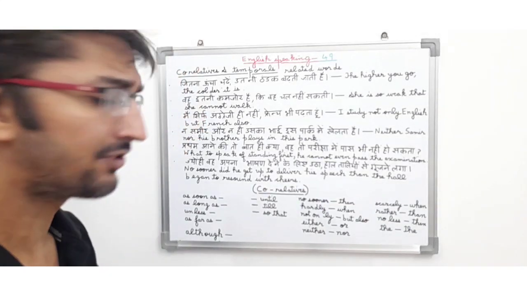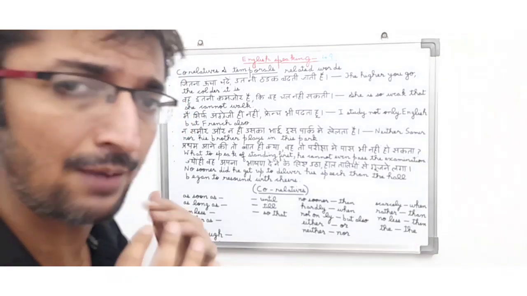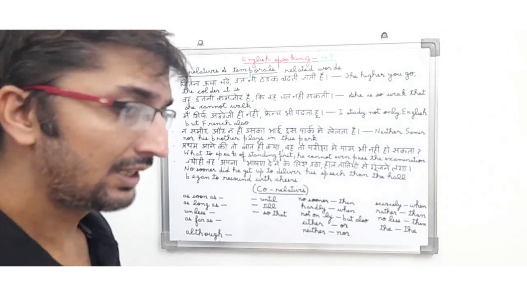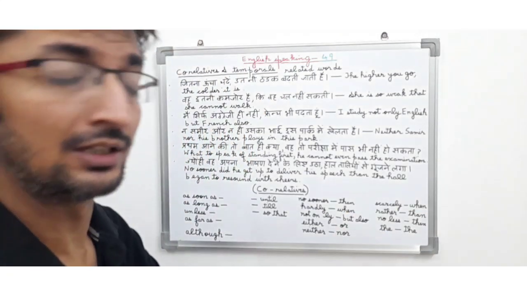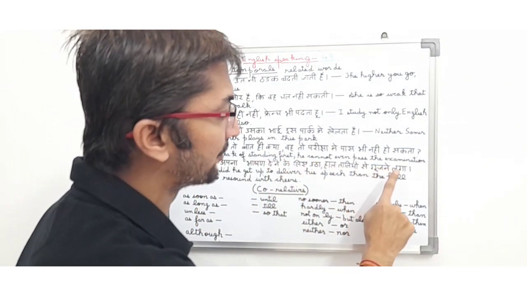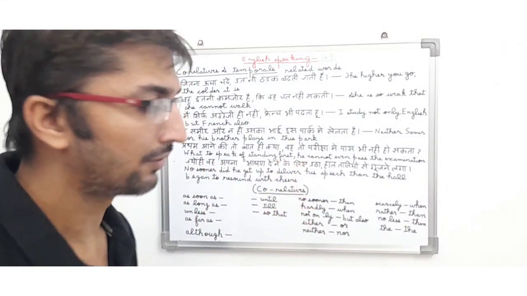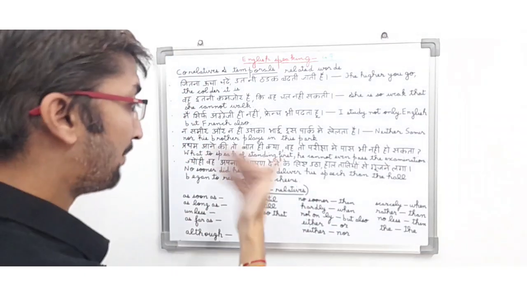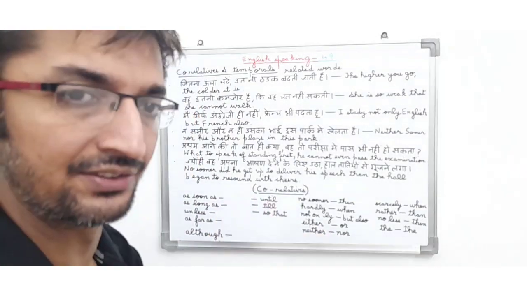Means in English he is trying to say what to speak of standing first, he cannot even pass the examination. So basically they are trying to say कि प्रथम आना तो छोड़िए, वो एग्जाम में परीक्षा में पास भी नहीं हो सकता. So here you can see friends, what to speak of standing first, he cannot even pass the examination. So here you can see friends, what to and he cannot are basically connecting the sentence, and they are basically temporals and correlative which are telling the meaning of the sentence and joining the sentence.